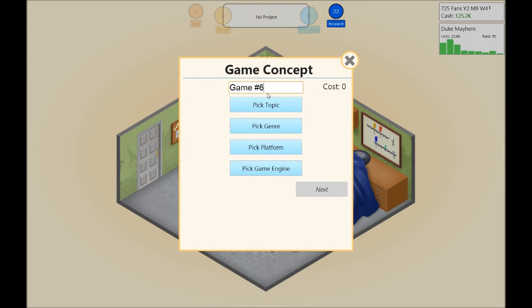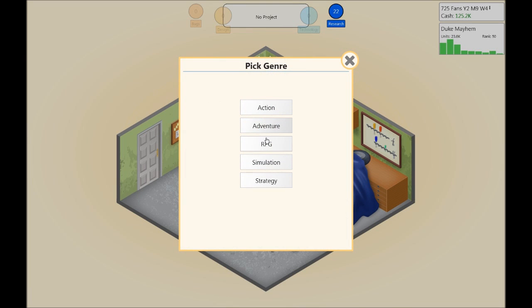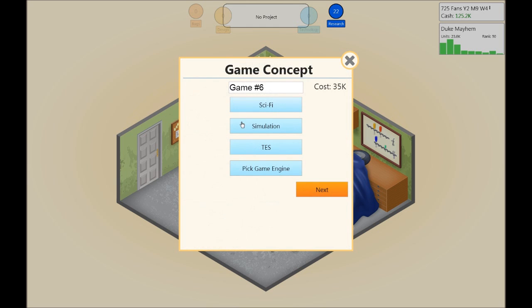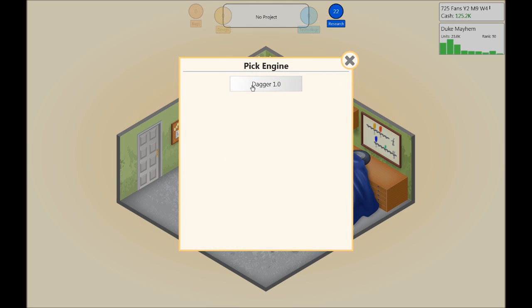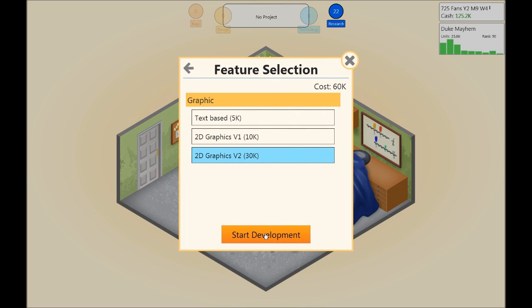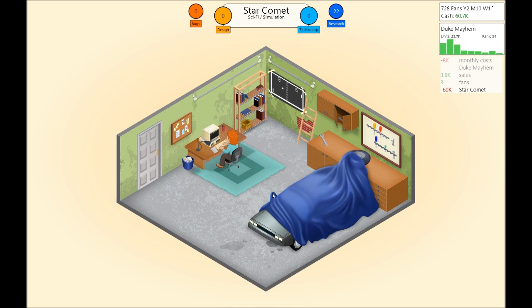Okay, develop new game. So pick topic. We're going to go with sci-fi, and it's going to be a sci-fi simulation. We're going to go with the test. Dago 1.0. And this is going to be Star Comet. And yeah, we're going to go with that. We're going to be spending a lot of money developing this game.